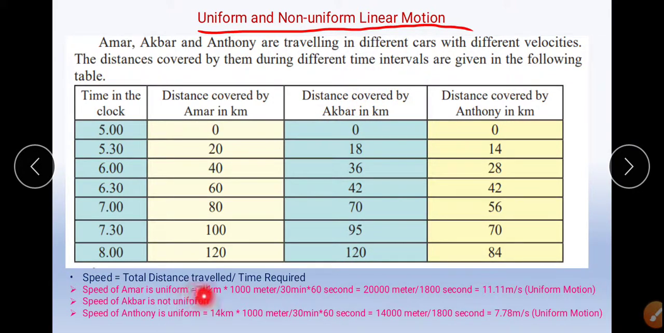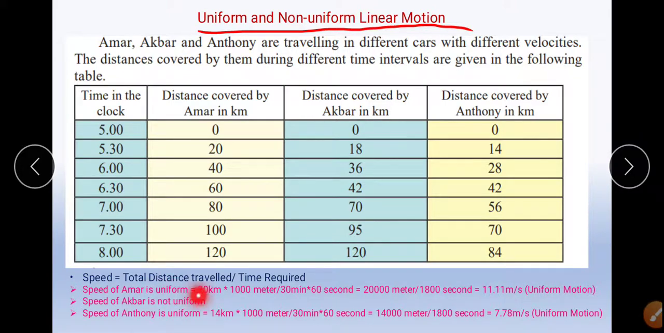Speed of Amar can be calculated using speed equals total distance travelled upon time required. The distance travelled by Amar is 20 kilometers and it is in 30 minutes. The SI unit of speed is meter per second, so we have to convert kilometers into meters. 20 kilometers multiplied by 1000 meters comes out to be 20,000 meters. The 30 minutes, to convert into seconds, is multiplied by 60 seconds, so it comes out to be 1800 seconds. So the answer is 11.11 meter per second, the speed of Amar, which is a uniform one.